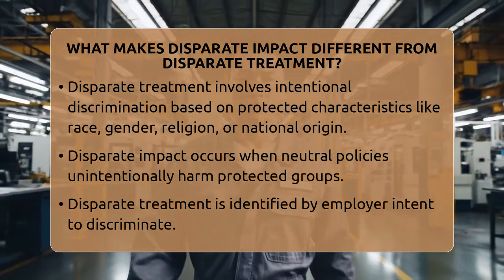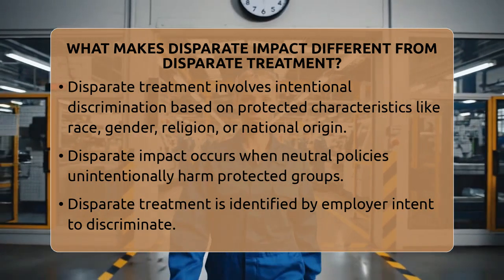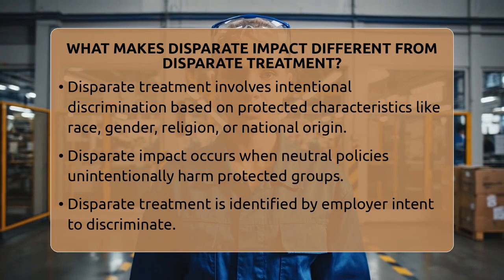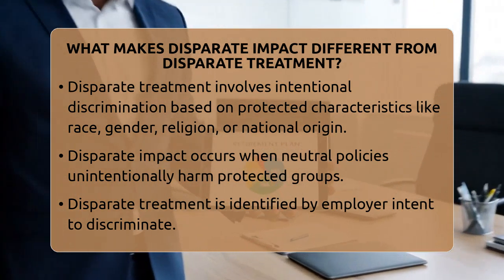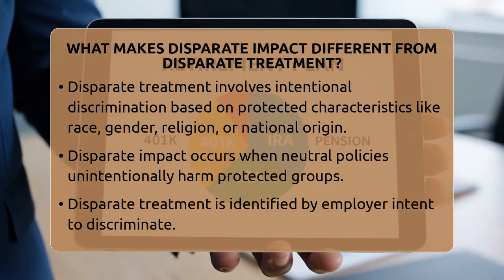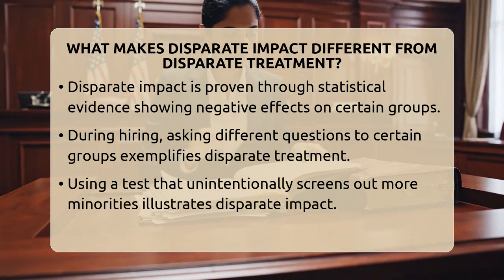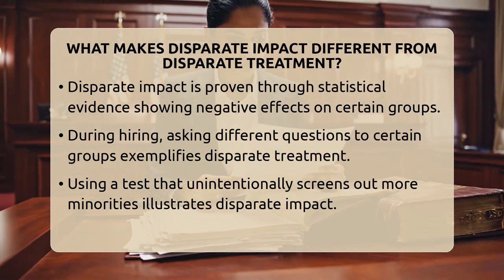Disparate treatment is when an employer intentionally treats someone differently because of a protected characteristic like race, gender, religion, or national origin. For example, if only applicants of a certain race are asked different questions or excluded from a job, that is clear discrimination. The key point here is the employer's purpose. If they mean to discriminate, it's called disparate treatment.